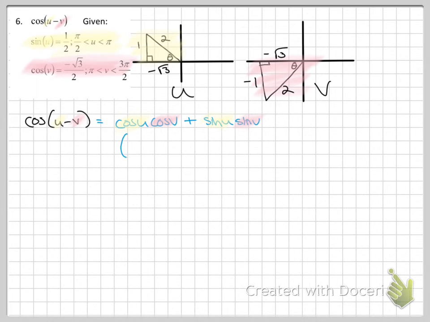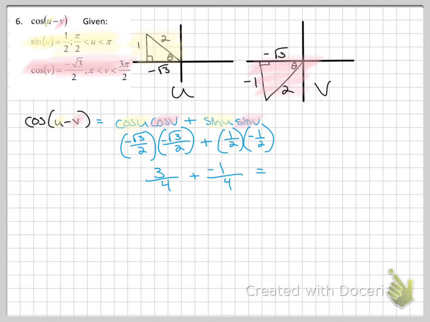Cosine of the u picture, adjacent over hypotenuse. Cosine of the v picture, adjacent over hypotenuse. Plus sine of the u picture, opposite over hypotenuse. Sine of the v picture, opposite over hypotenuse. Multiply tops. Negative times negative goes away, and √3 times √3 is regular 3. 2 times 2 is 4. Multiply tops. Multiply bottoms. 3/4 minus 1/4 is 2/4, which is 1/2. The answer to this question is 1/2.